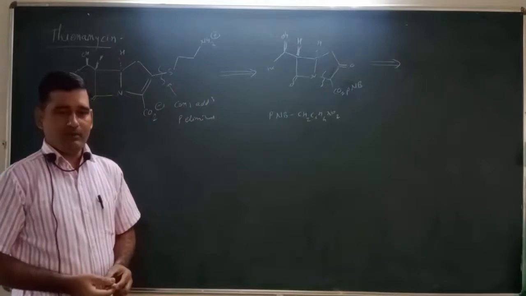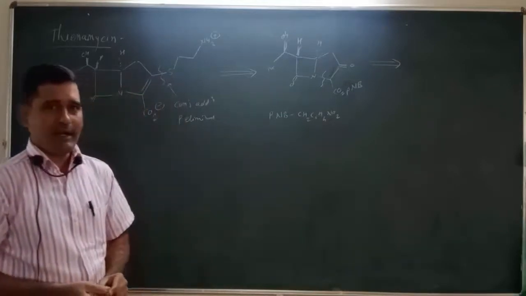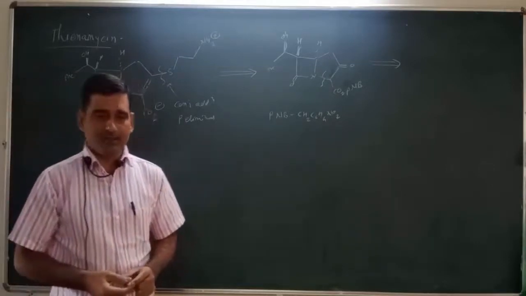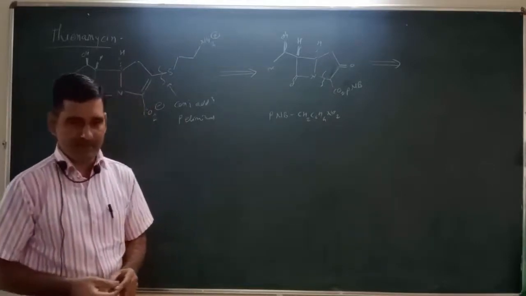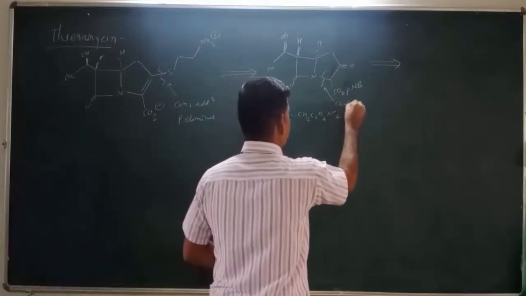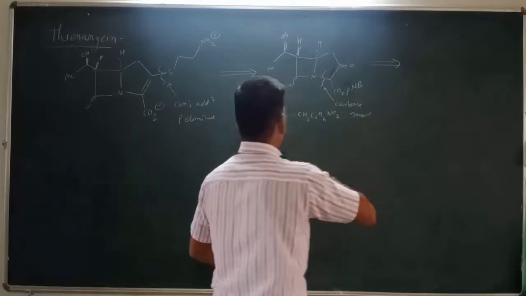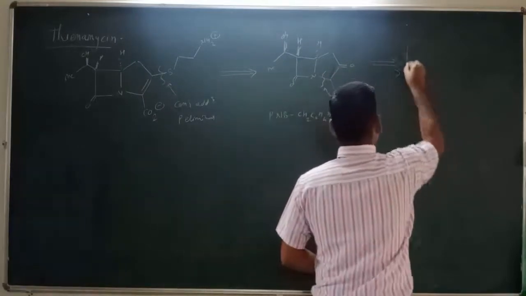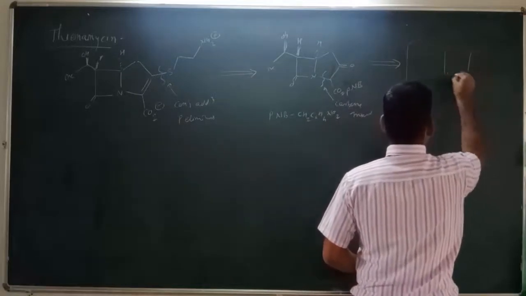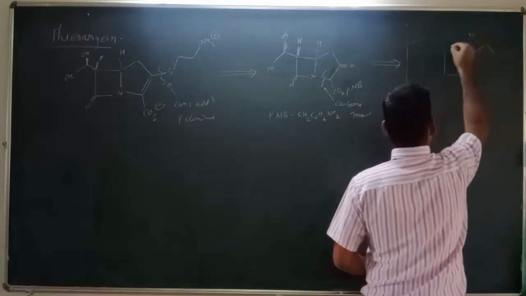In the next step we can break this CN bond, and this CN bond can be formed by carbene insertion. So here we can insert the carbene, and after that carbene insertion we can get such a type of compound. So what we get here is one more intermediate containing this 4-member ring, and here is the hydrogen that is below the plane.